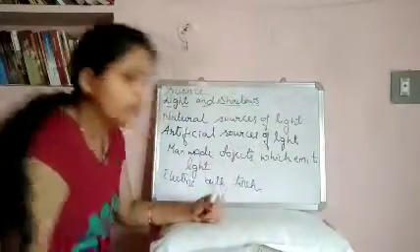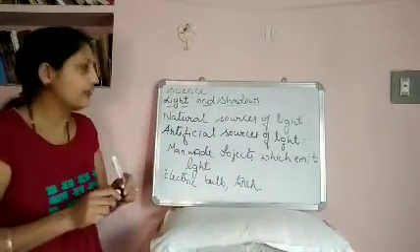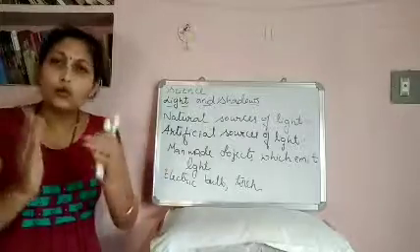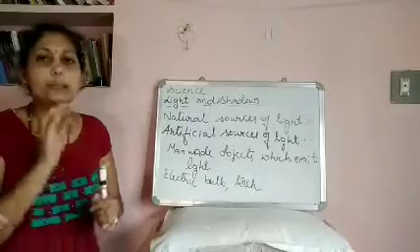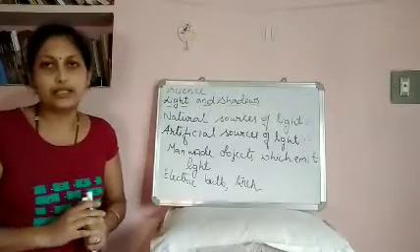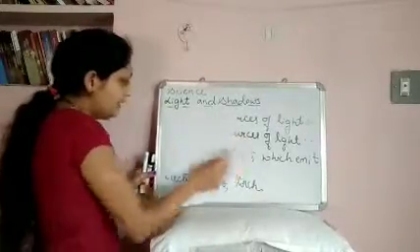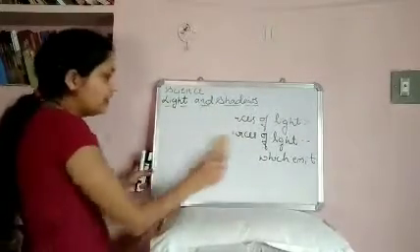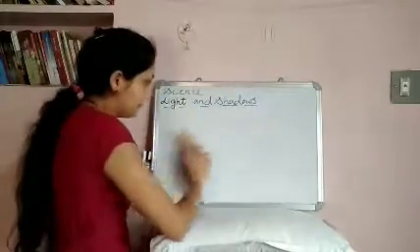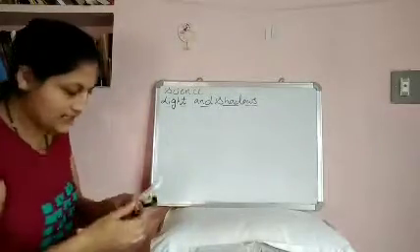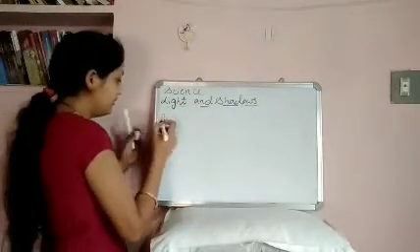So the objects can be classified into three types on the basis of the amount of light they allow to pass through them. How much light passes through the object, on the basis of that they are classified into three types. So first one is transparent objects, translucent objects and opaque objects. So what are the three classifications? That is transparent objects, first one.